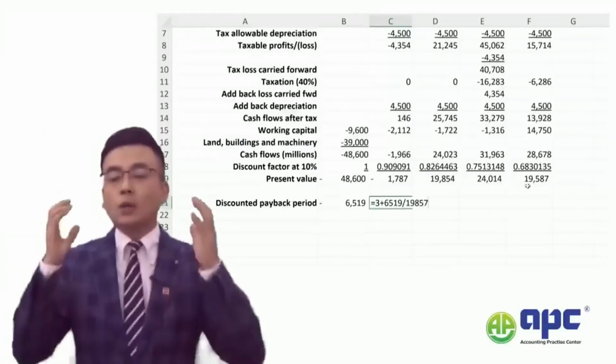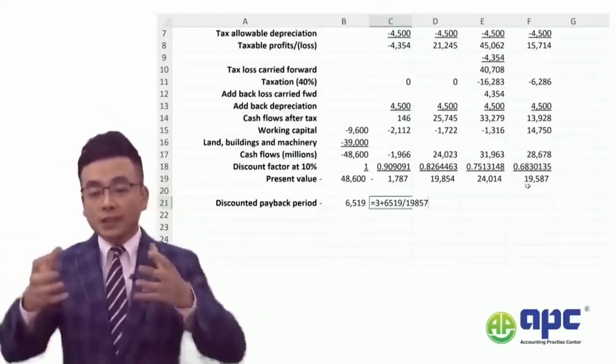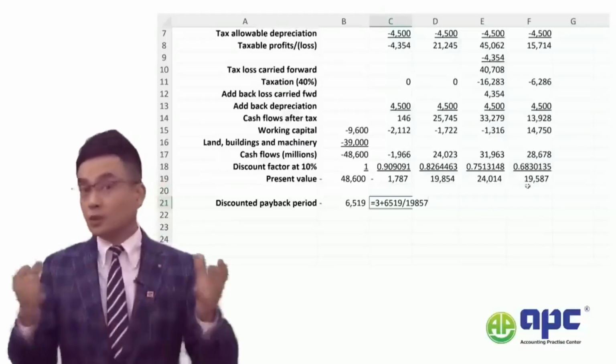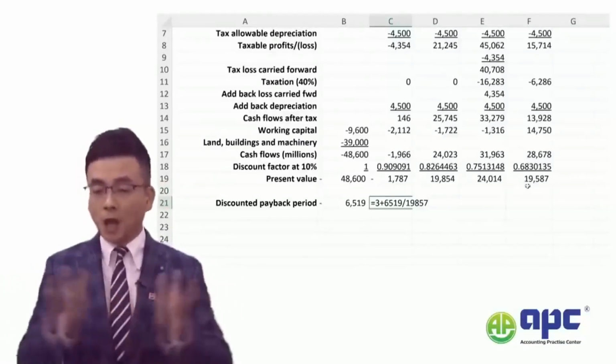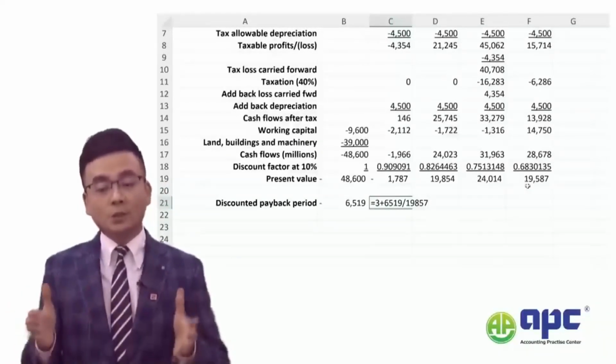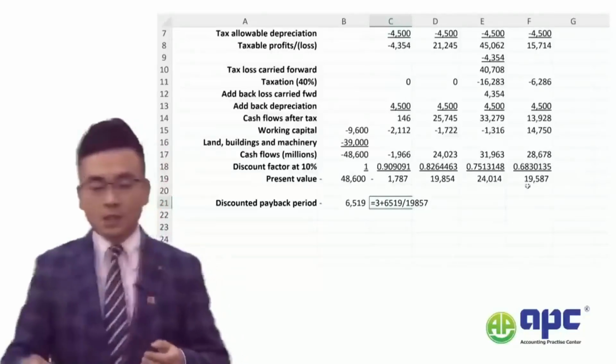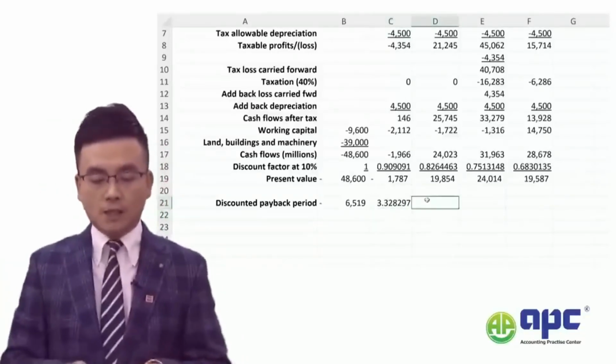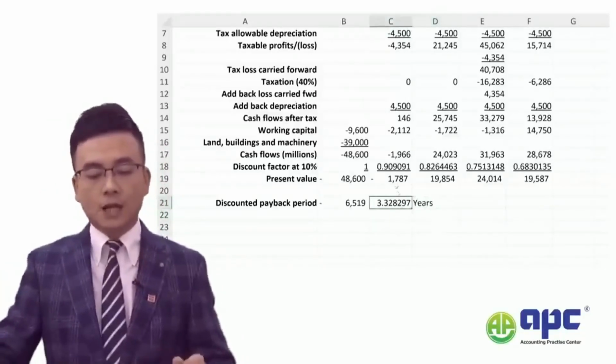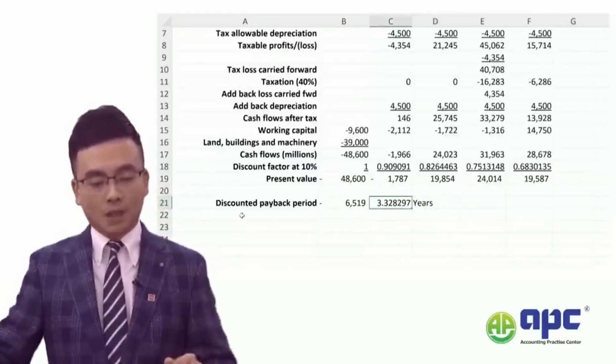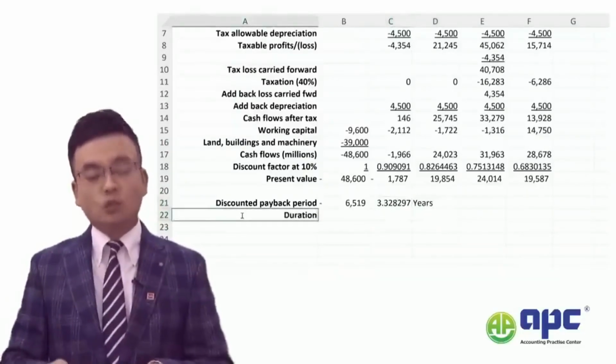So we need to get 65.90 to get my money back, but for the whole final year, we'll get a total of 19,587. So the payback period will certainly be 3.32 years.